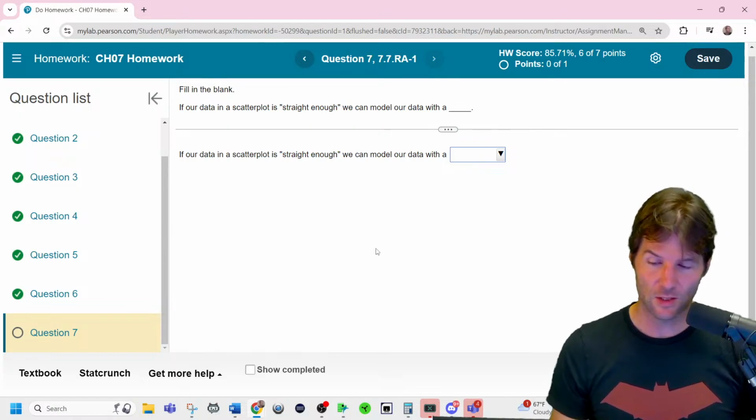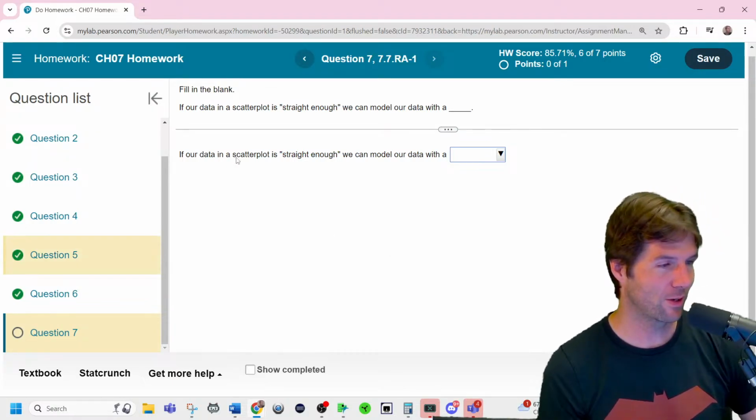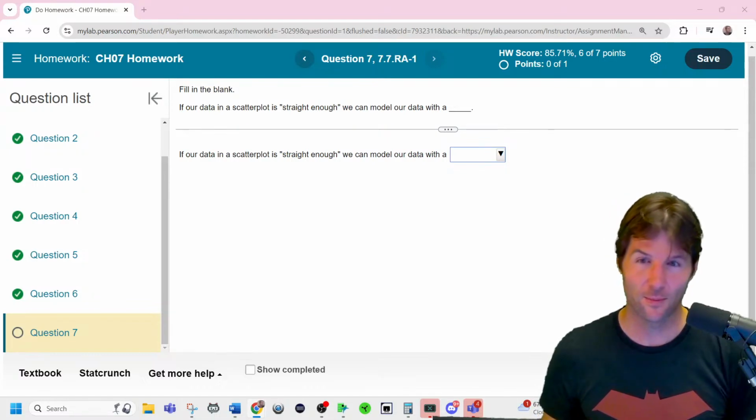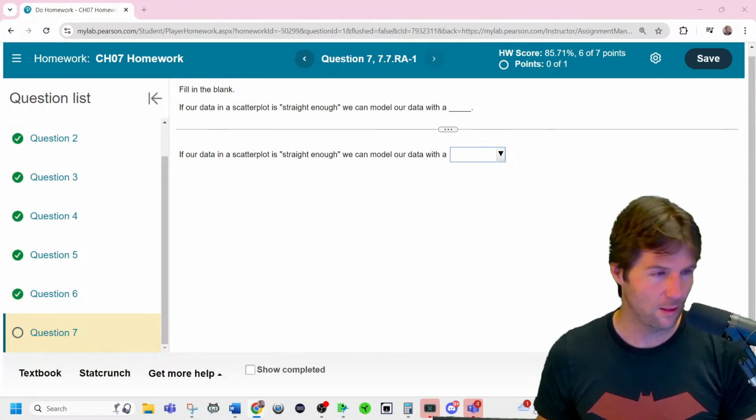And last but not least, if our data in a scatter plot is straight enough, we can model it with a what? Don't click their answer. Oh, I didn't put that last one in here as a timestamp. What is the answer to this? If our data is straight enough, we can model it with a what? Which is this whole chapter.